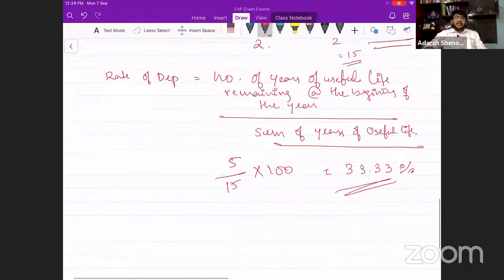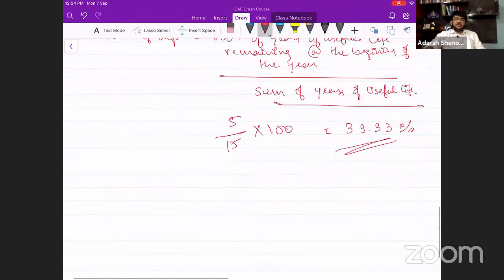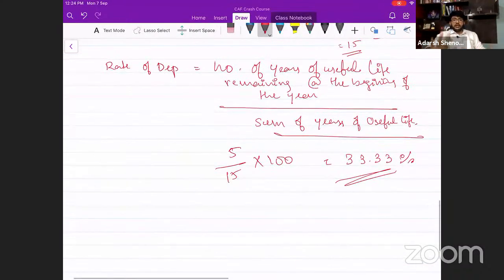What is it for the second year? Can someone tell me how many years are left at the beginning of the second year? Now I'm calculating depreciation for the second year. Everyone, I want maximum participation. How many years are left at the beginning of the second year? 4. What is the sum of years? Is the sum of years going to change? No, it's not going to change. It is going to be the same. 4 by 15 into 100. What is the rate you get?